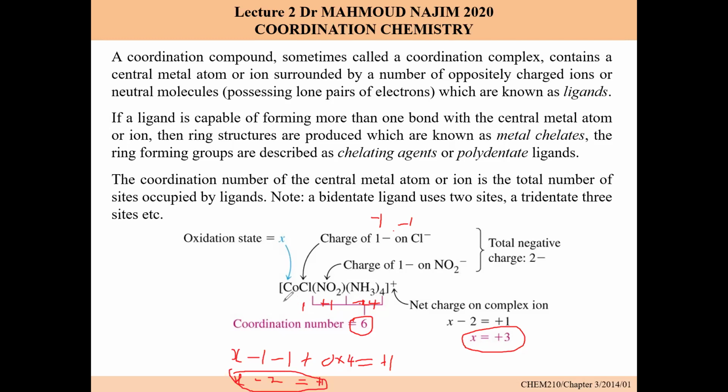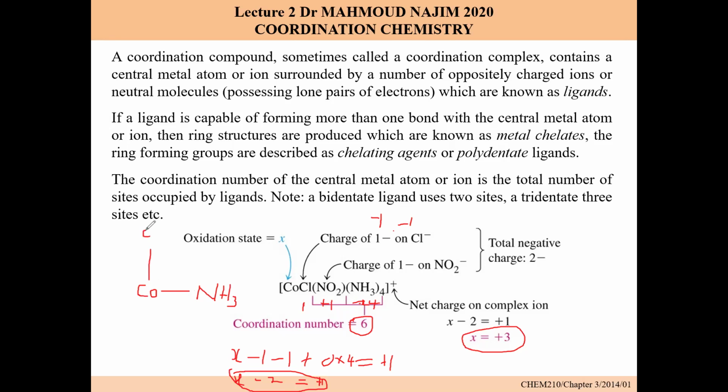So ladies and gentlemen, I think it is very, very important in this structure. If you want to actually understand it very well, we understand that we have the central metal ion, and the central metal ion here is cobalt. The central metal ion is considered as a Lewis acid, while those ligands are considered as a Lewis base because they are donating lone pairs of electrons. So you see, one ammonia here attaches itself. That's 1 point of attachment because it is a monodentate ligand.